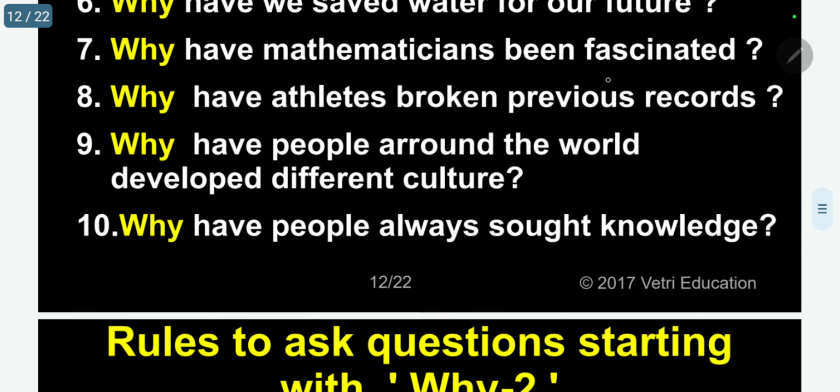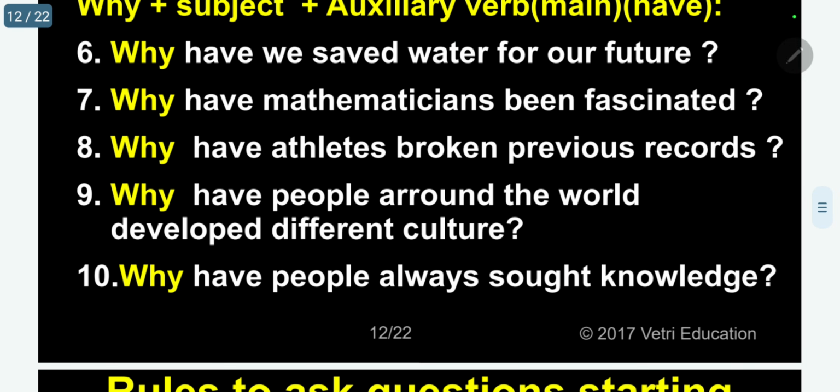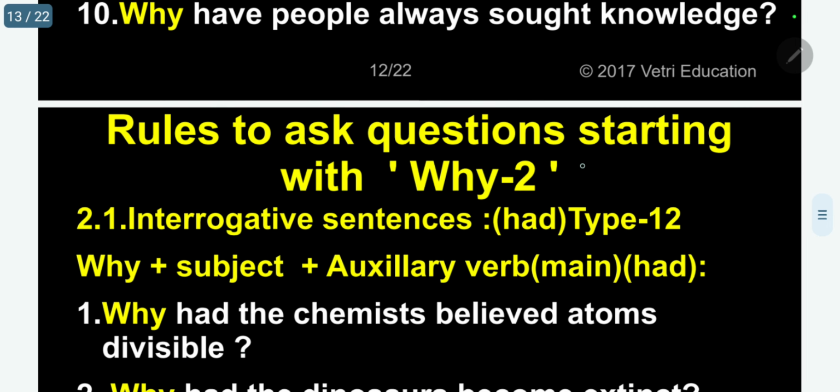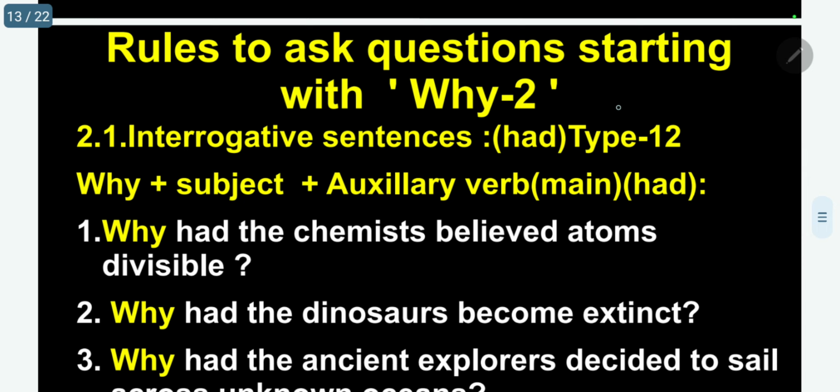The next one, why have people always sought knowledge? Sought, main verb, have auxiliary. So, next we will go for the past tense had by using why.